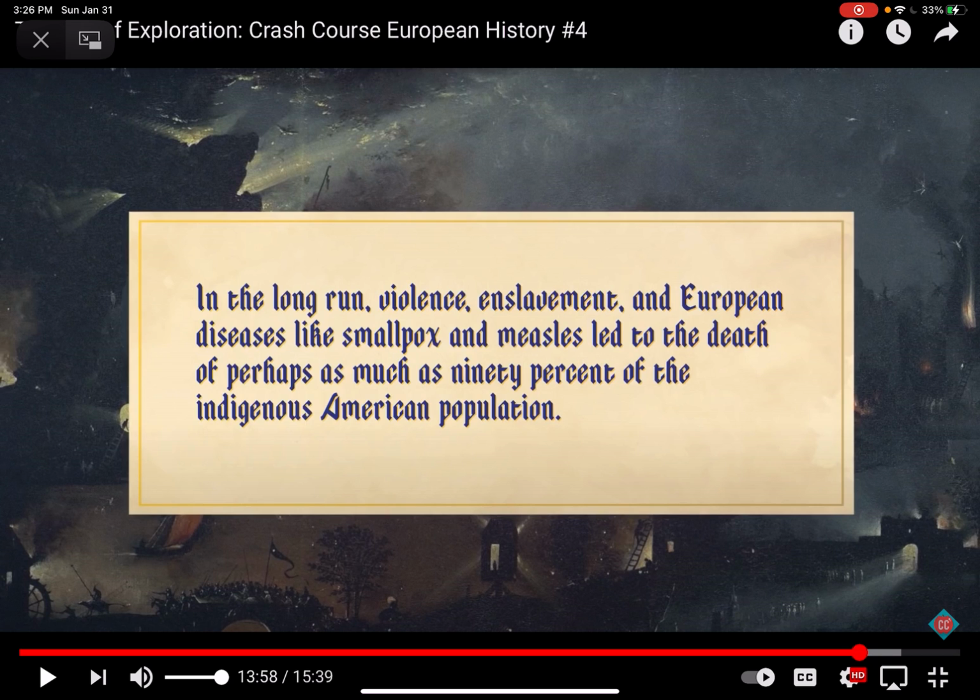And someone's going to ask me, well, did the Europeans die because they had it? Yes, some of them did, but most of the Europeans had immunity to it. Their bodies had been exposed to these diseases, so their bodies were able to fight it off.